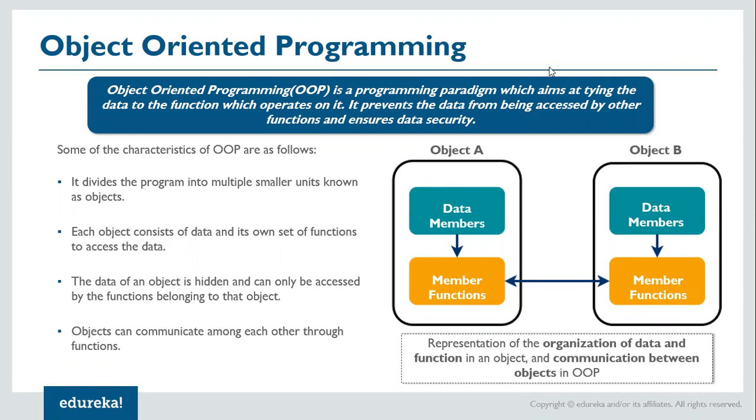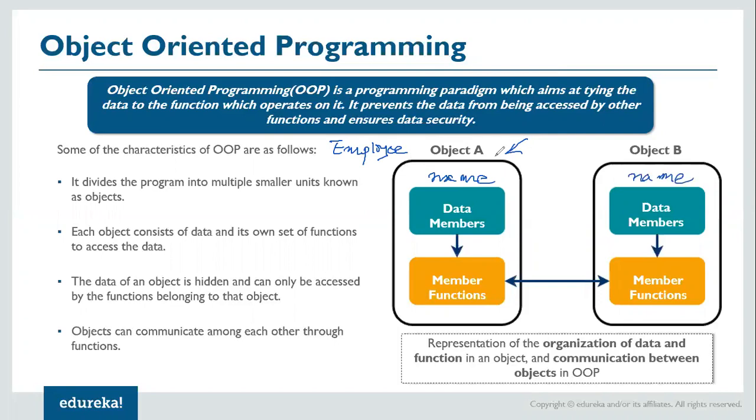So if you look at this diagram which is in front of you, this is an object of a given class. So let's say I had a class employee, for example, this is my class employee. And then I have object A of employee and object B of employee. Now for this particular object, there will be some data within that, right? Let's say name of that employee and name of another employee, right?